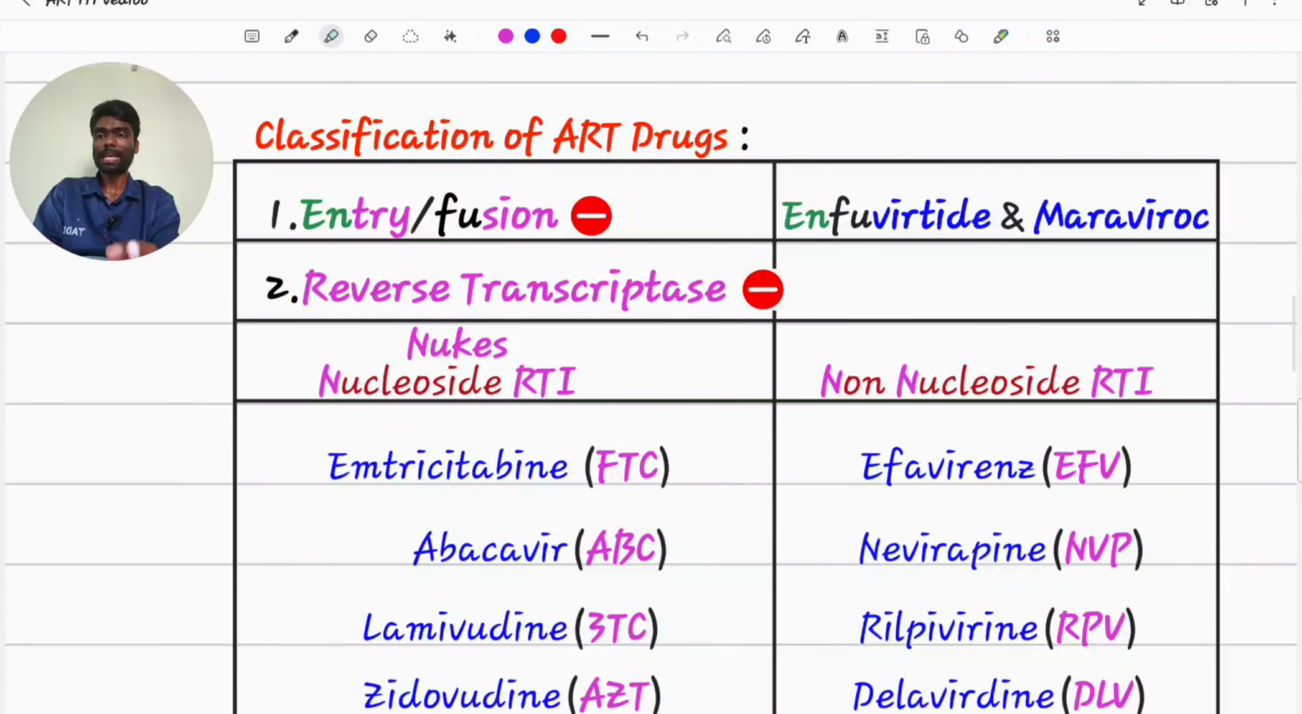Coming to classification of ART. First, the virus will enter the cell to attack it using the main door, that is the main receptor CD4. So we can block at this level itself by giving entry inhibitors or fusion inhibitors, enfuvirtide and maraviroc. Maraviroc blocks co-receptors like CCR5.